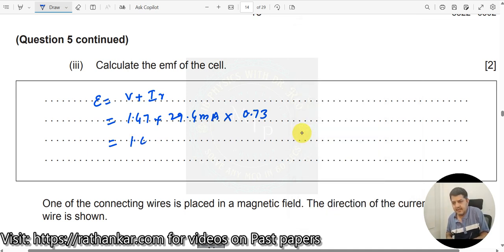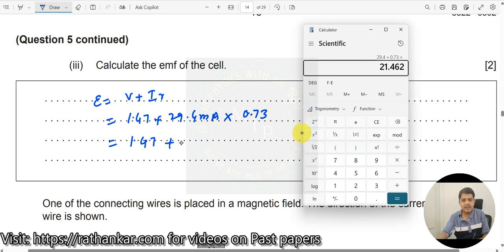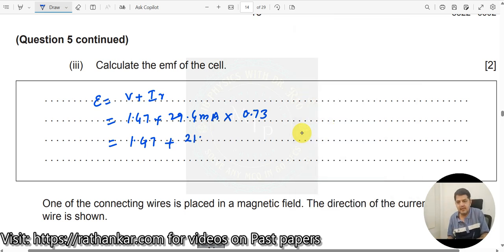I'll write this as 1.47 plus 21.462 millivolts, because you have milli here, right? Now let me convert this into the proper voltage, because there is no milli here.